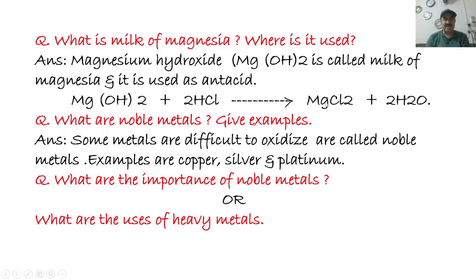The next important question: what are noble metals? Give examples. Some metals are very difficult to oxidize, and they are called noble metals. Examples are copper, silver, platinum, gold, etc. The next question: write down the importance, or the uses, of noble metals. These are also heavy metals as well.